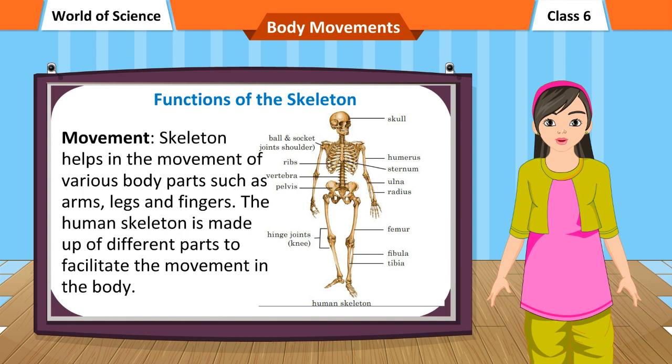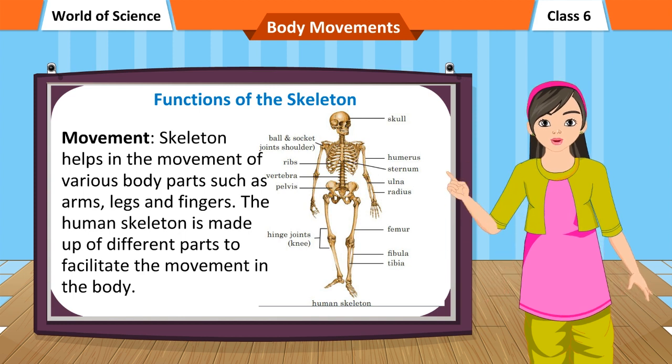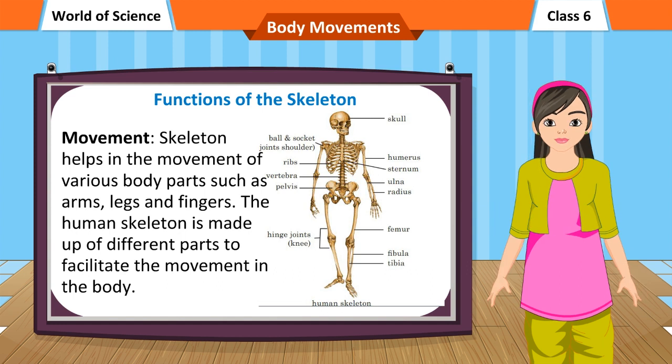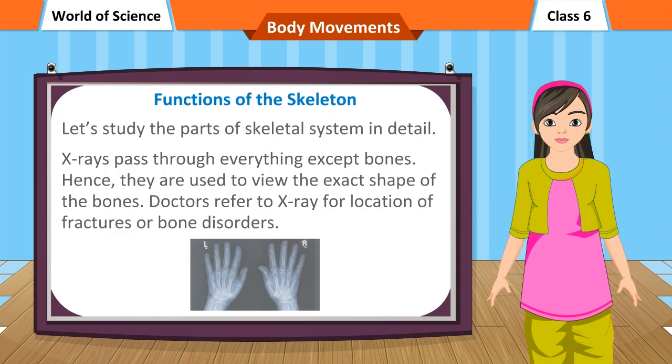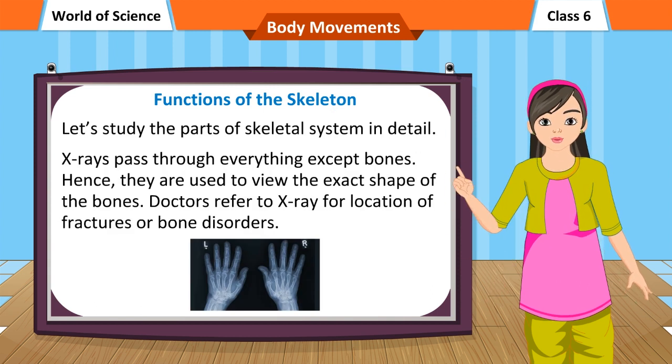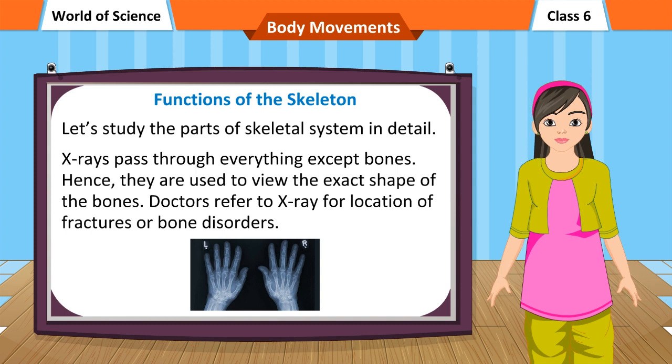Movement. Skeleton helps in the movement of various body parts such as arms, legs and fingers. The human skeleton is made up of different parts to facilitate the movement in the body. Let's study the parts of the skeletal system in detail.